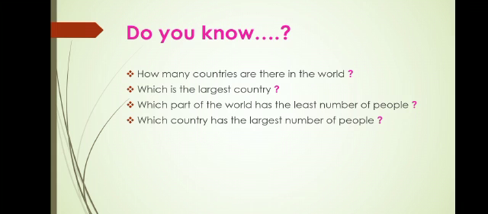Which part of the world has the least number of people? Vatican City has the smallest population, less than 1,000 people. It is the smallest state of the world, having an area of only 1 square kilometer. Now, which country has the largest number of people? Yes, all of you know that. China has the largest population. Over 1.4 billion people live in China.